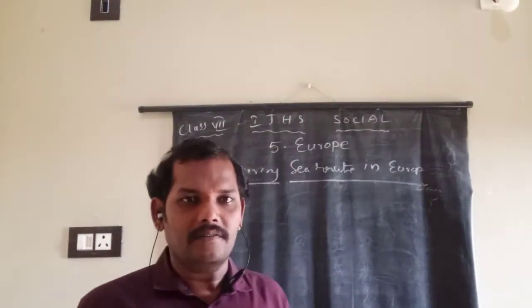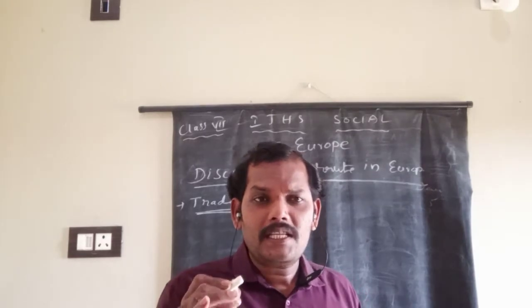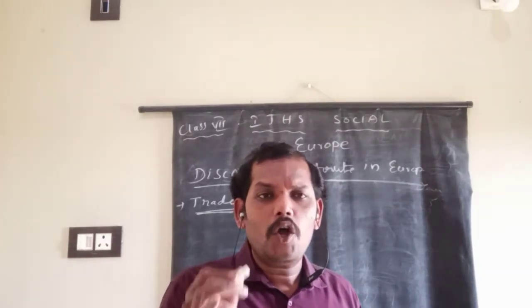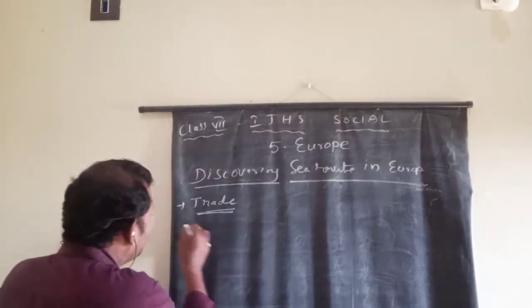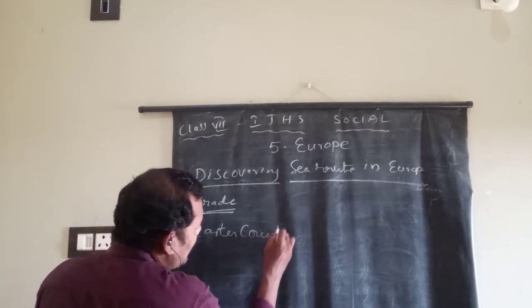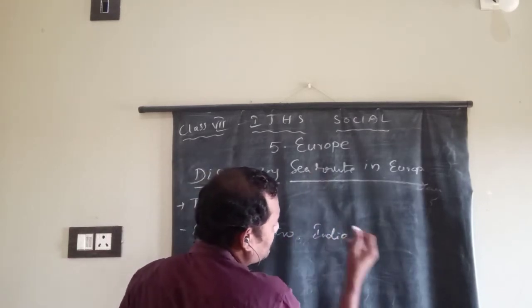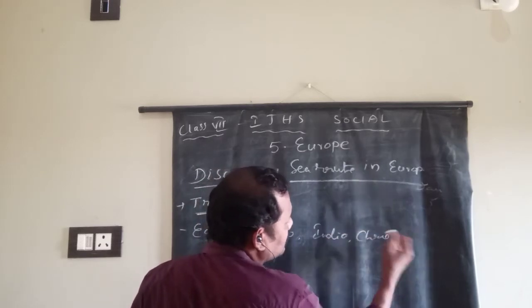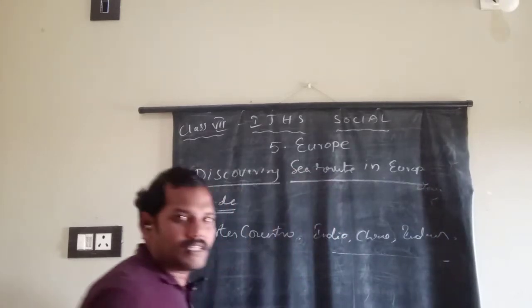This is the first thing. Next one. That's why which countries? The European people trade with which countries? Mainly the eastern countries in the world, like India, China, Indonesia, like these countries.